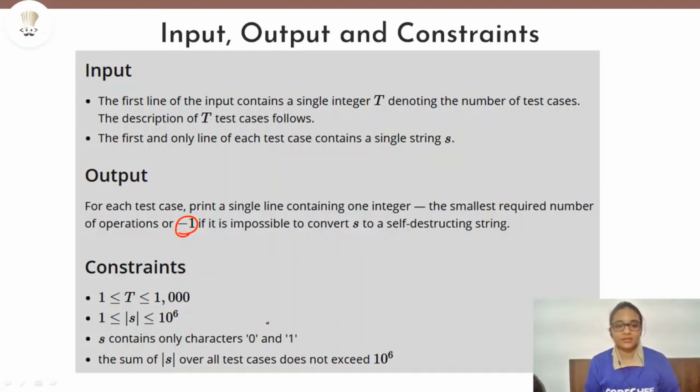And the constraints, so as you can see, for the number of test cases it is 1000, and for the length of the string it is up to 10 to the power 6, which is quite a high number. So if you try to do some kind of brute force approach, then it will not work. You will get a TLE as your answer because it is 10 to the power 6, which is very high, and S only contains 0 and 1, so we have already established that our string is binary in nature. So guys, now let us proceed to the code which will be in Python.